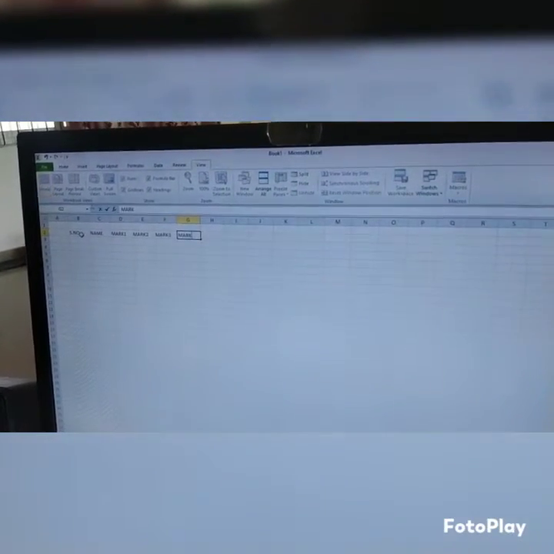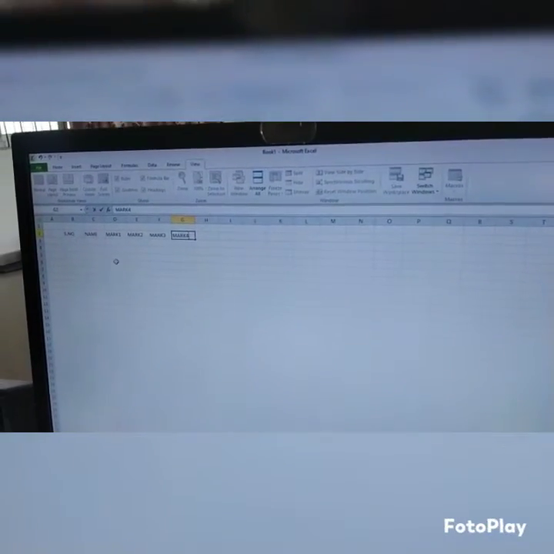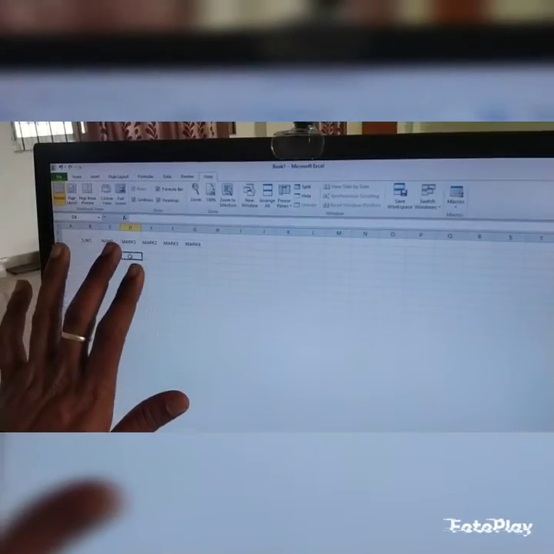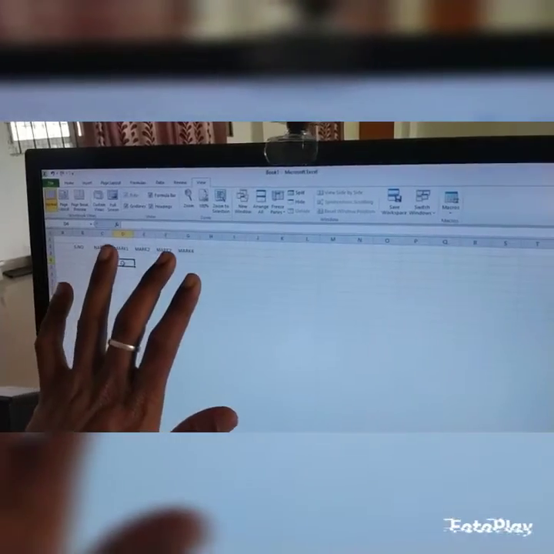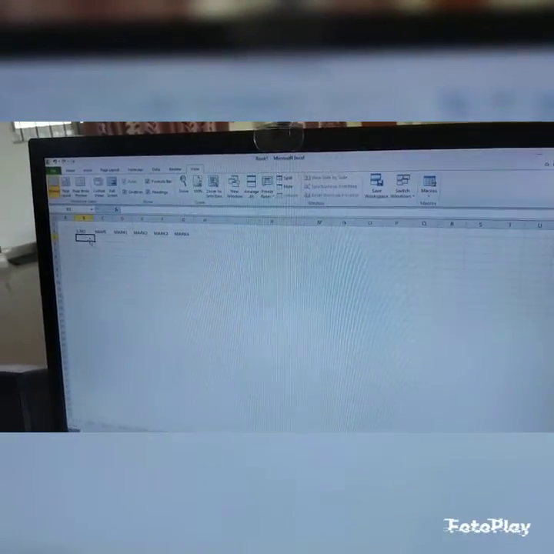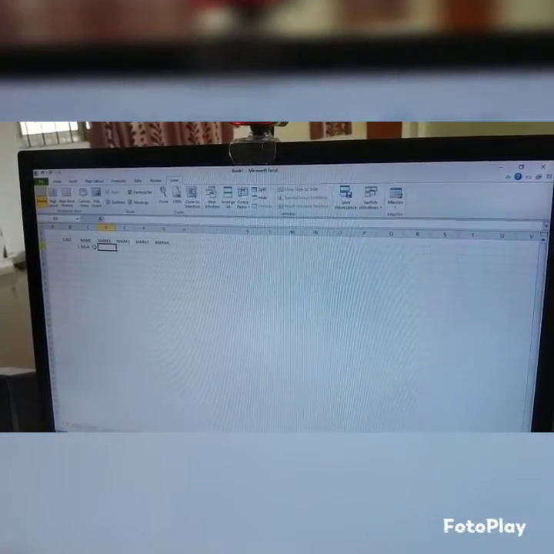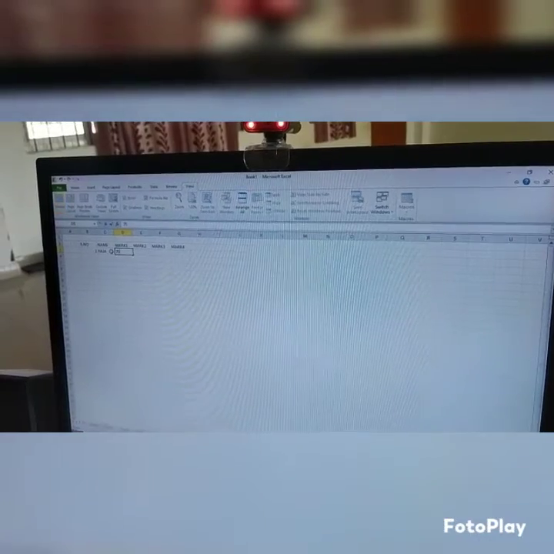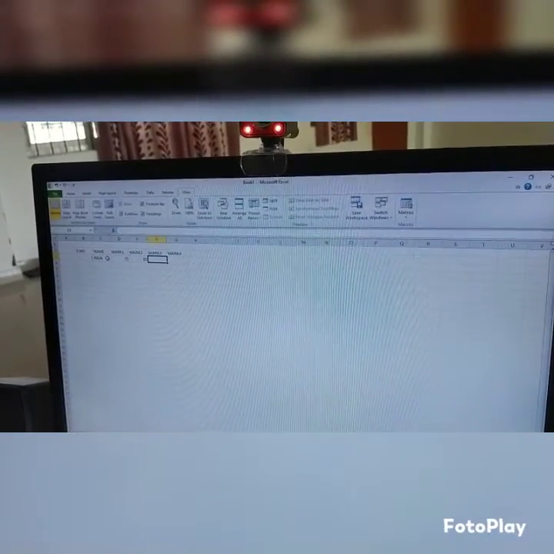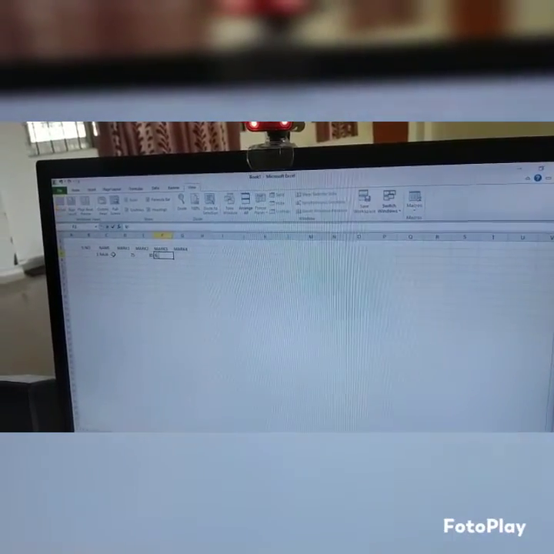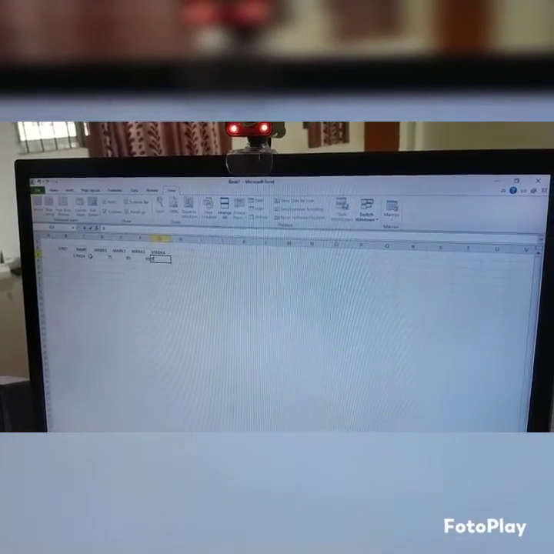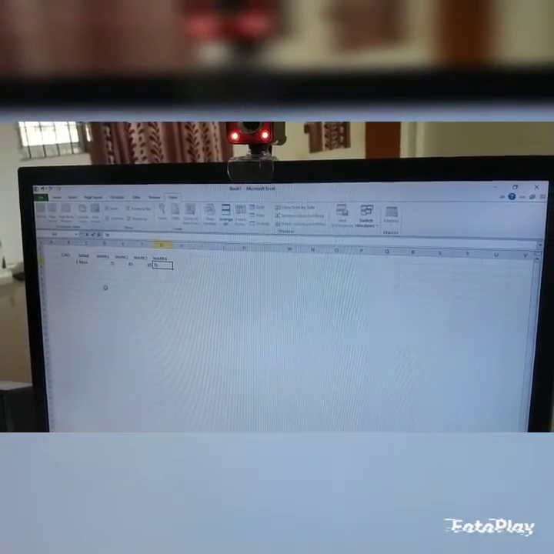This is for serial number, name, and Mark 1, Mark 2, Mark 3, Mark 4. I am putting the number 1. I am writing the name Raja. What are the marks? They can get 75, 85, 65, 72, 78 like this.